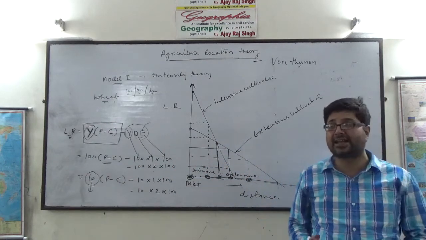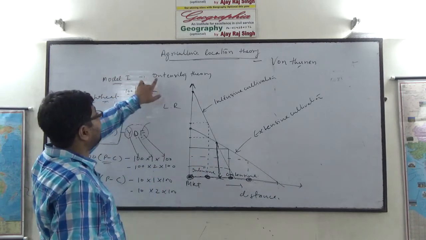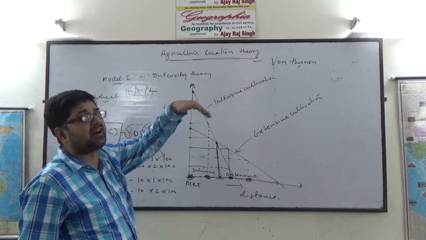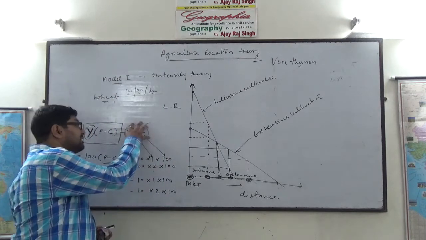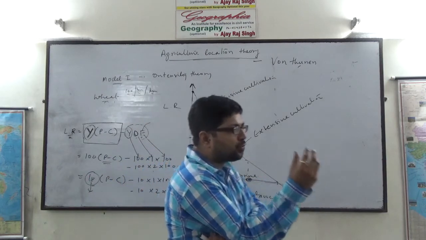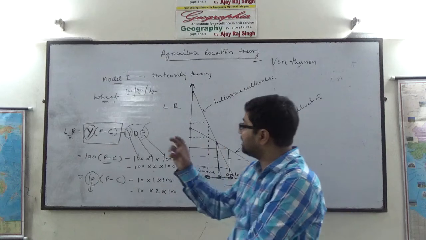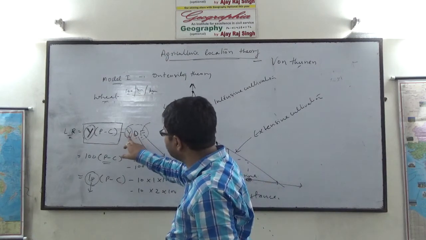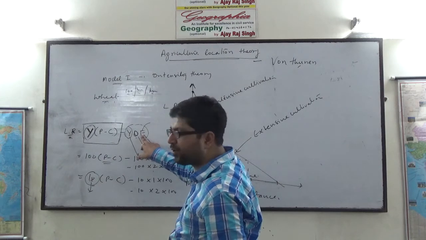In a nutshell, it can be explained that the intensity of cultivation decreases away from the market because of increasing transportation cost. Because if you continue to produce more per unit area, then the cost of transporting, that is transport rate, is transport cost per ton per kilometer.